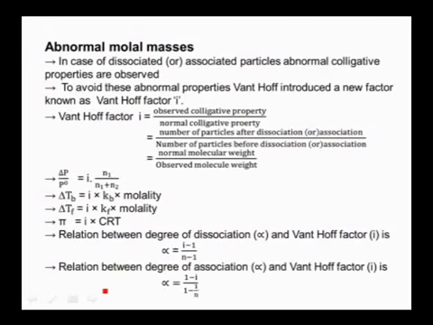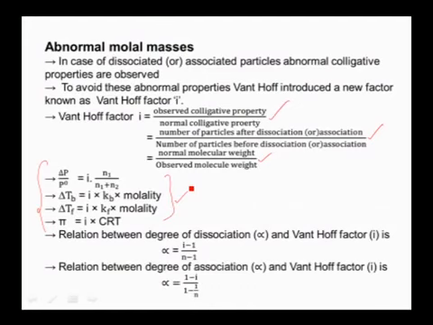So in order to avoid this confusion, the scientist Van 't Hoff introduced a new factor which is represented as i, and this Van 't Hoff factor we can calculate by using the relation i is equal to observed colligative property by normal colligative property. Otherwise, number of particles after dissociation or association by number of particles before dissociation or association. Otherwise, normal molecular weight by observed molecular weight. So by introducing the Van 't Hoff factor, we can modify the colligative properties like this. This is the modified relations by introducing the Van 't Hoff factor.